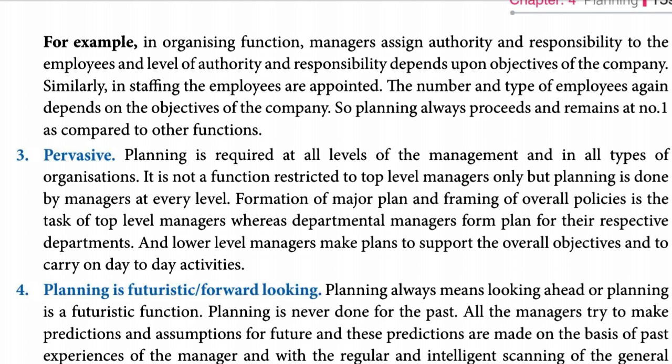It is number one because it is the first function of management. Only after planning can any staffing be done, that means employees can be appointed, or only after planning can you divide the job and distribute the job to different people of the organization. Third, planning is pervasive.